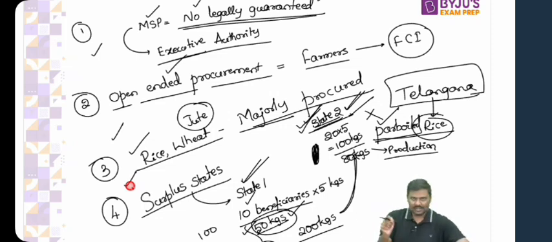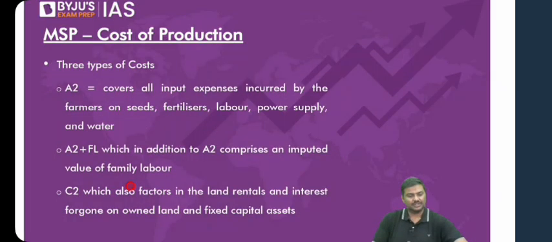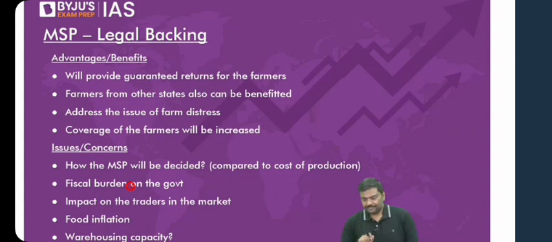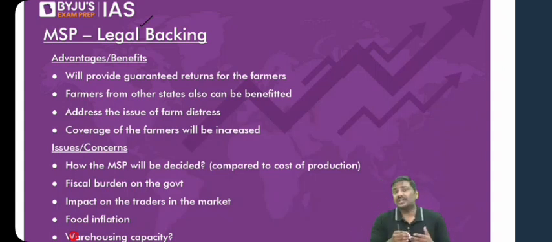Now let me add to this a discussion about a descriptive question. I'll come back to this, don't worry. Should we provide legal backing to MSP? There is this argument that the Government of India should provide legal backing. That is, MSP should be legally identified, legally recognized, and legal backing should be provided to it. Now the question is, should we do that? If I do that, what is the benefit? What is the advantage? And if I do that, what is the concern? What is the disadvantage? Let me start with the advantages here.